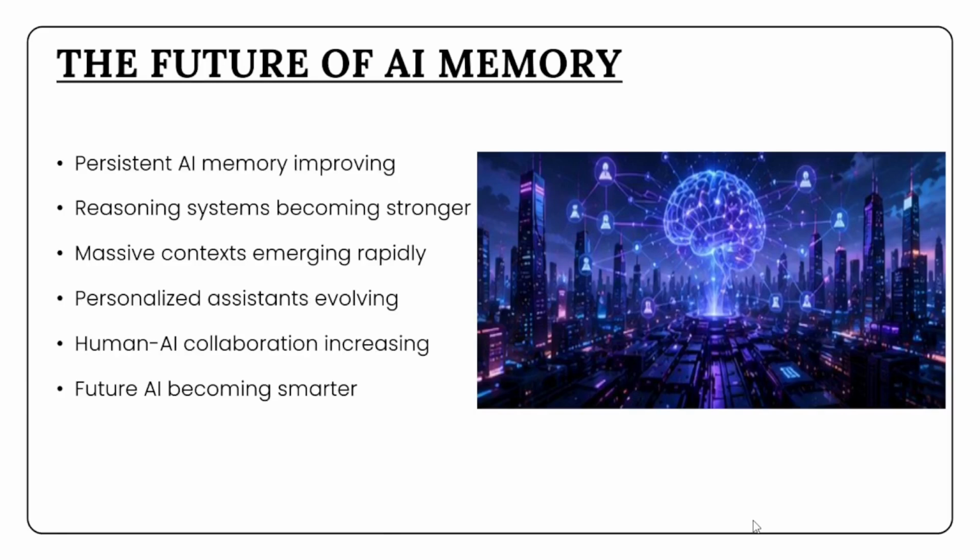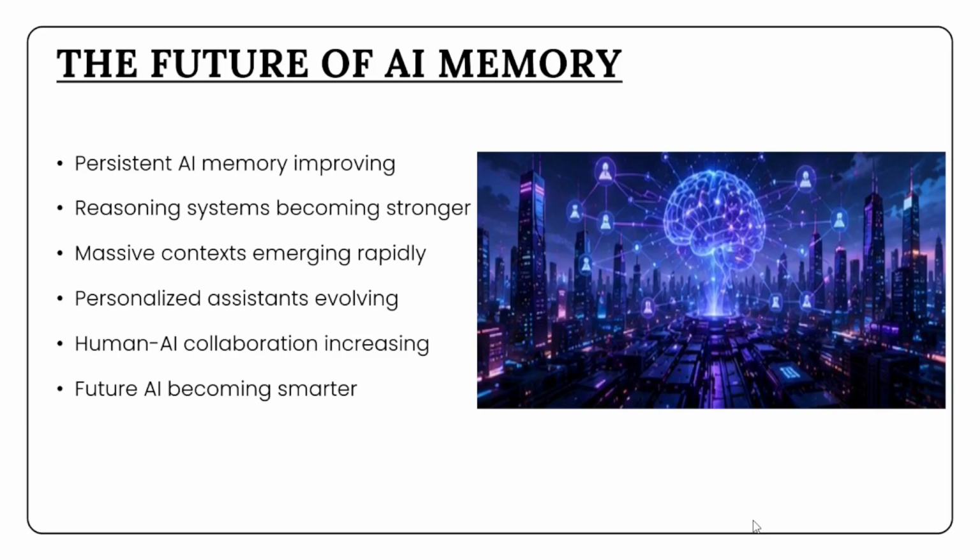The future of AI memory is evolving extremely quickly. Researchers are already experimenting with persistent memory systems, advanced reasoning architectures, and AI agents capable of maintaining long-term knowledge across interactions. Future AI systems may combine huge context windows, retrieval engines, external databases, and advanced reasoning models into unified intelligent assistants.